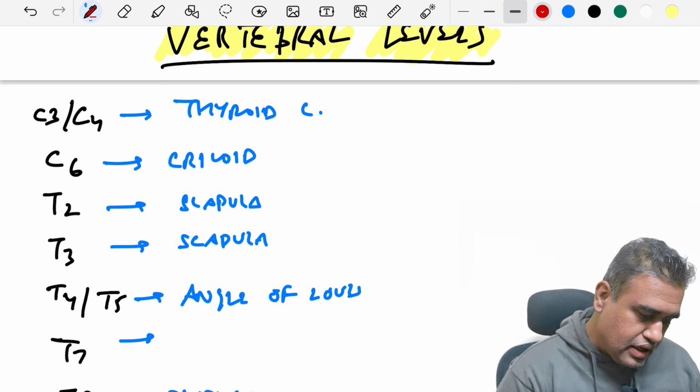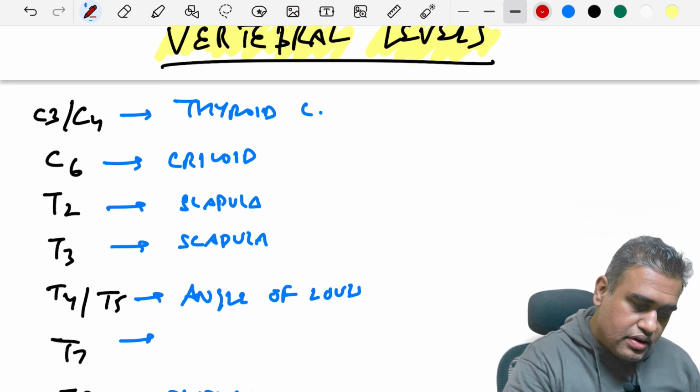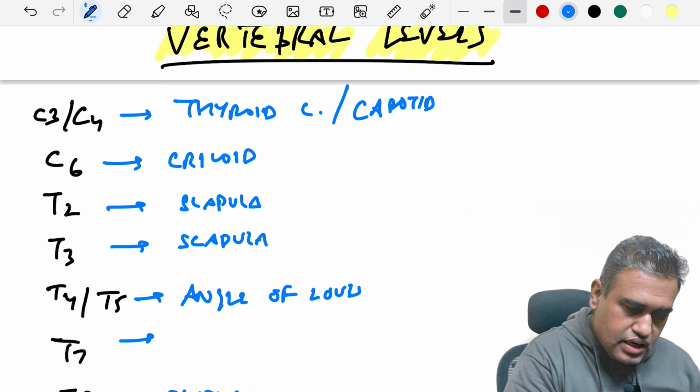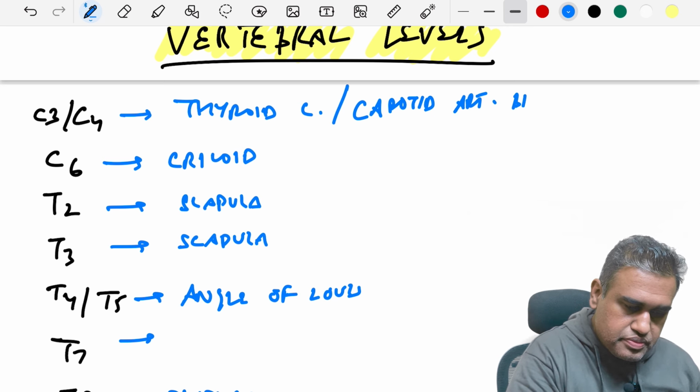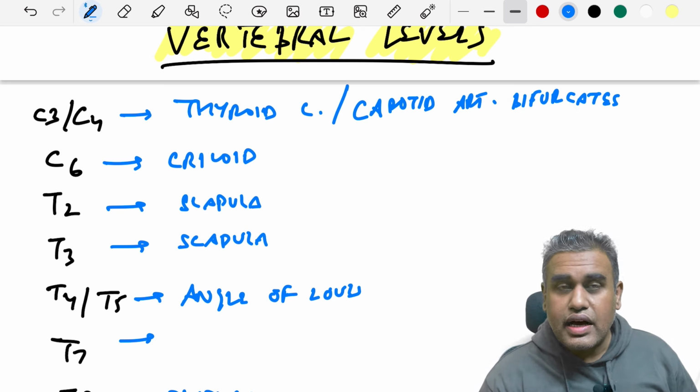Let's start with around the C3, C4 vertebrae. Here we have the upper border of the thyroid cartilage, and the carotid artery bifurcation also occurs here. The common carotid artery bifurcates at the upper border of the thyroid cartilage.